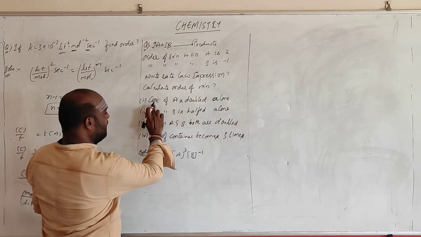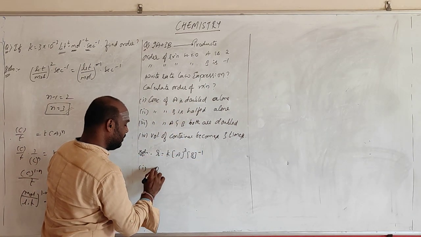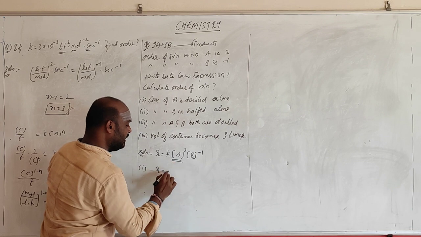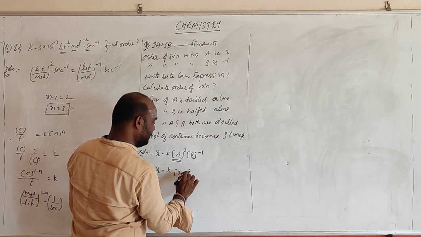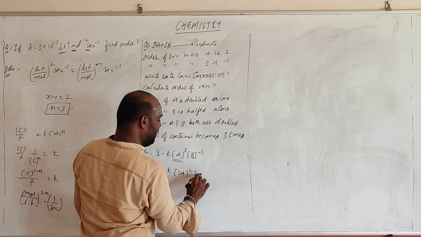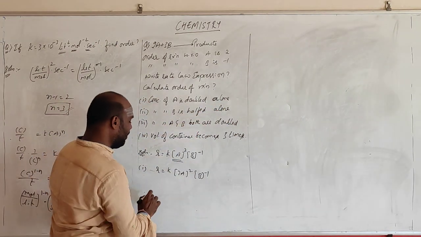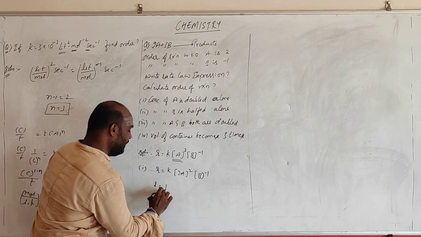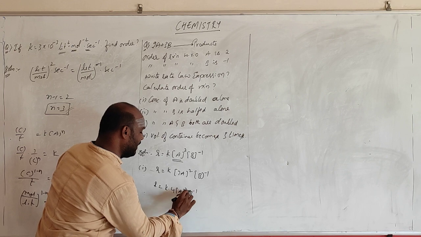What is it telling? Concentration of A is doubled. So R is equal to, this is the concentration, right? Concentration is doubled. Okay? B power minus 1. See? Alone only. Nothing to do with B. So what happens? Rate is equal to K into 4 A square B power minus 1.